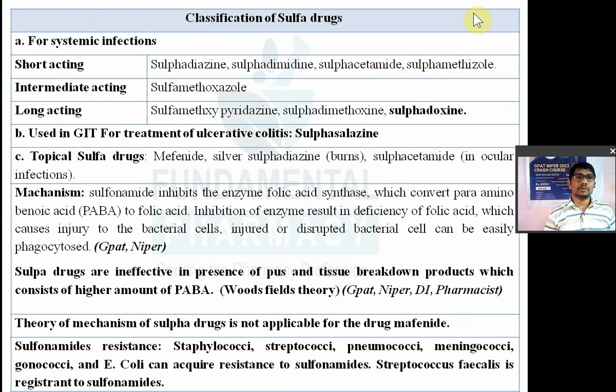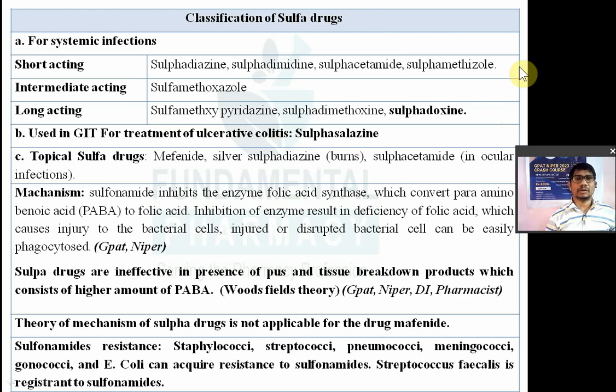Now first of all, what do you mean by sulfa drugs or sulfonamides? They are synthetic antibacterial agents. There was a dye known as prontosil, which was broken down inside the body to give a sulfanilamide derivative, which was active. It was later observed that the antibacterial activity of prontosil is because of the sulfanilamide, right? After that there was a lot of synthesis of these sulfa drugs. These sulfa drugs are known as bacteriostatic drugs, and they are chemotherapeutic agents.